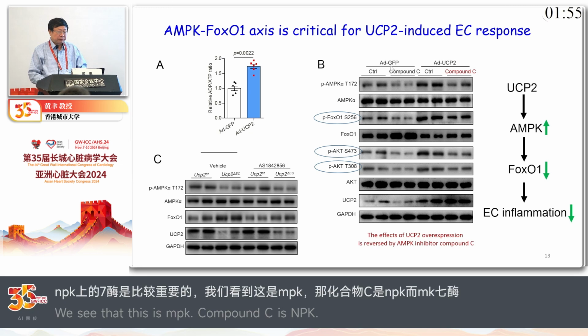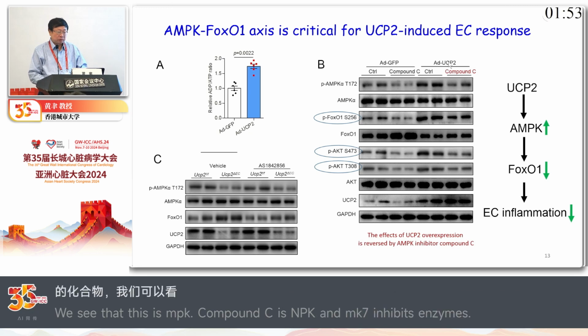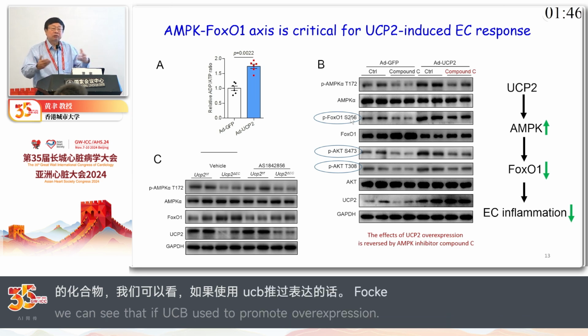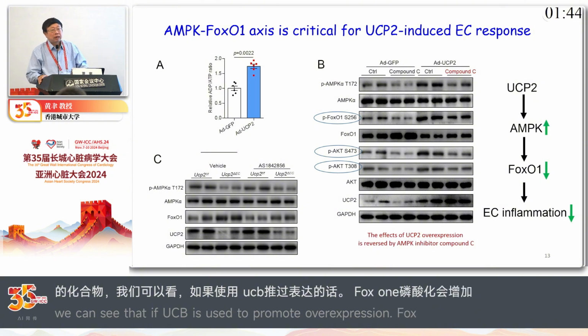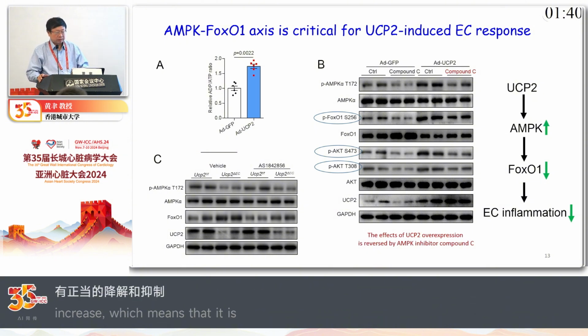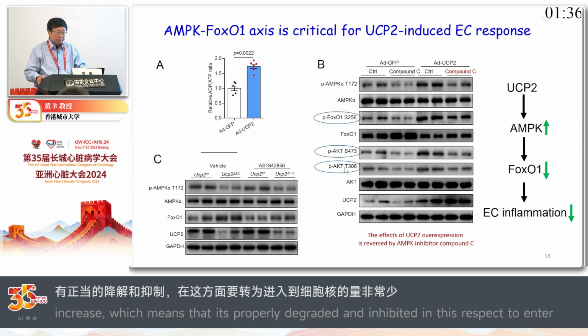If you use UCP2 overexpression, you will see increased phosphorylation of FOXO1. That means it will be degraded and suppressed, and very little will be translocated into the nucleus. Also this negative regulator is going to be upregulated.